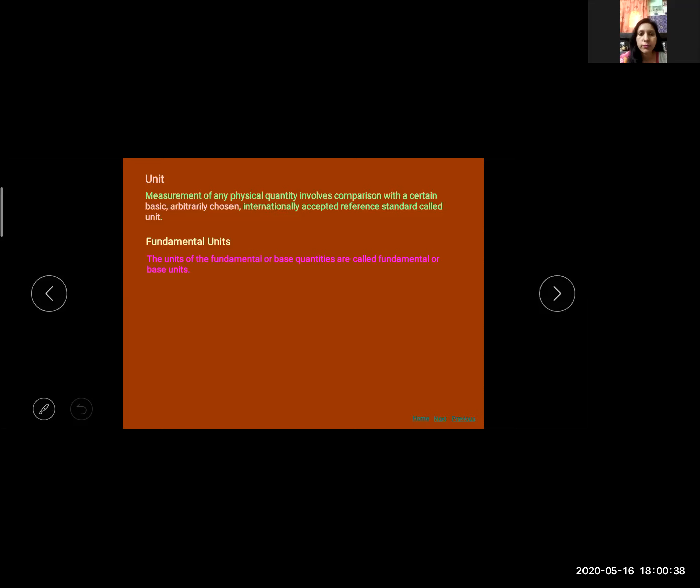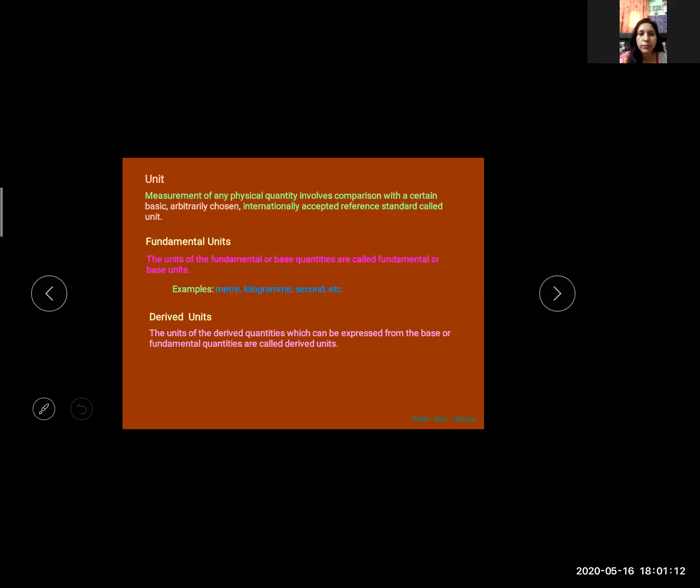Unit of length is meter, unit of mass is kilogram, unit of time is second, unit of electric current is ampere, unit of temperature is Kelvin, unit of amount of substance is mole. So these are fundamental units. We have 7 fundamental units.